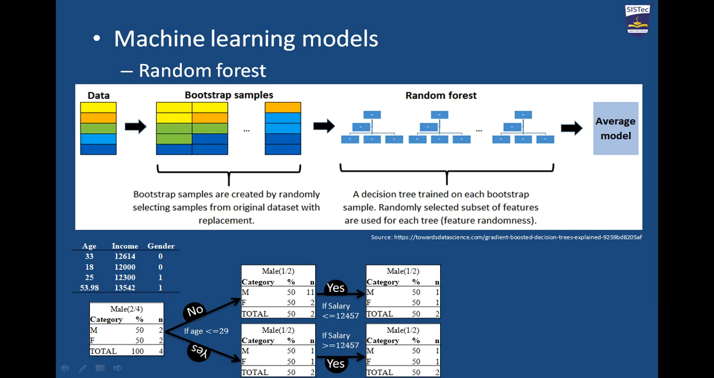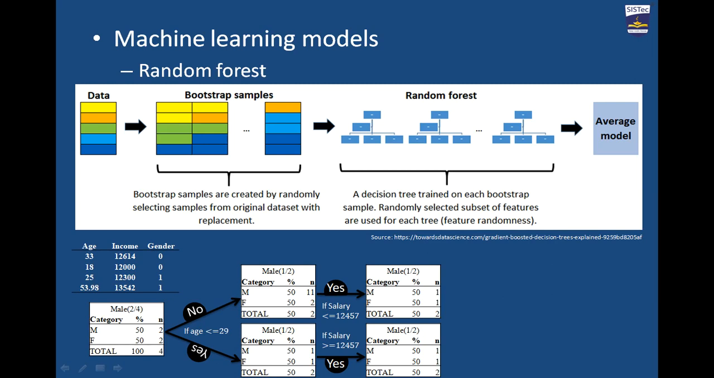So one person is female, one candidate is male, so once again the whole data is divided into 50-50%. For the persons who are having salary greater than 12,457, that is not present over here. That's why there is no decision tree over here for that purpose. In a similar fashion we can create this one.